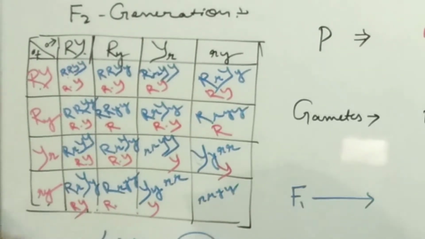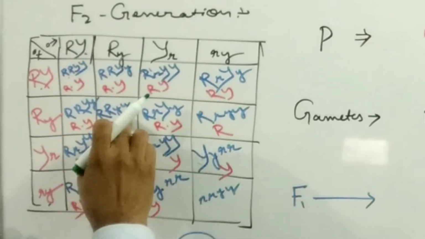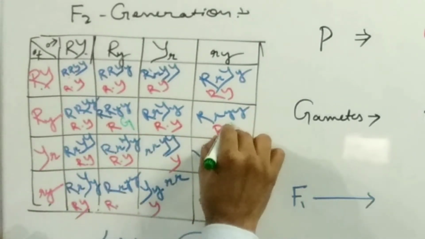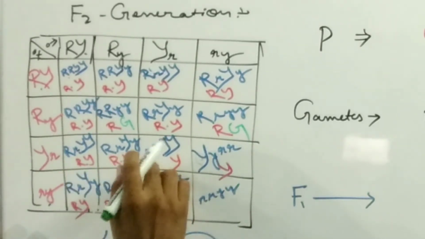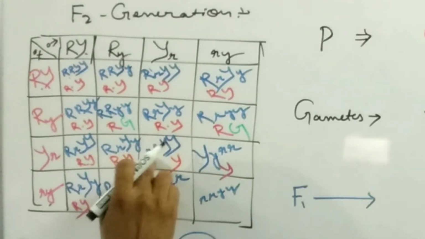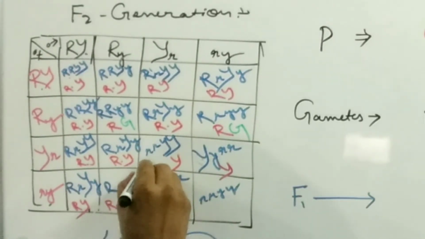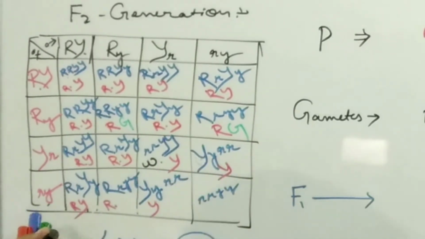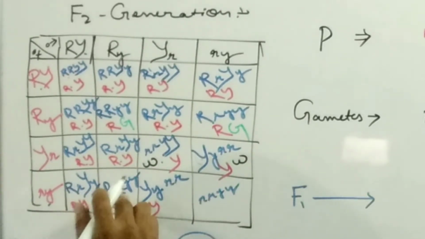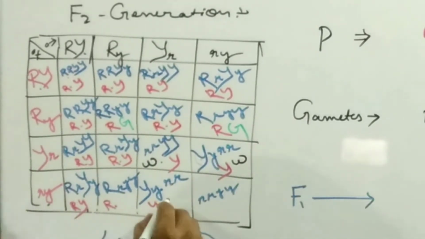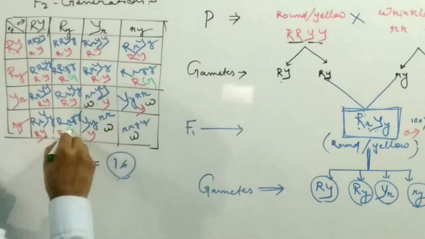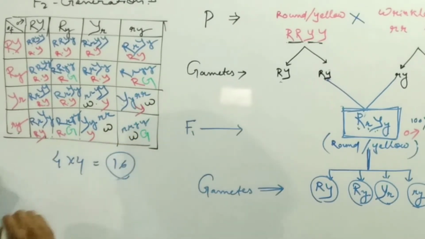So here there is the round yellow, there is the small yy, this is the green color, there is the small yy, this is green color, and there is the small rr which is going to be formed wrinkled, and there is small rr again present, which will form wrinkled. Here is a small r present, which will form wrinkled. There is wrinkled, and there is again small r which will form green, and this will form green.